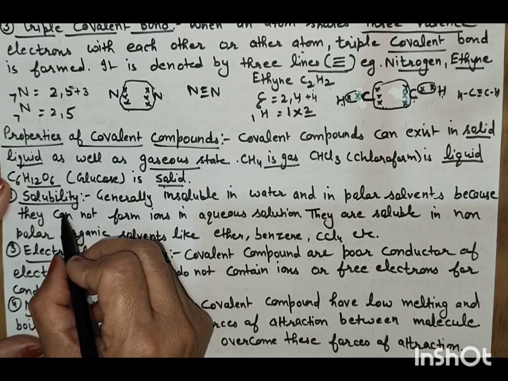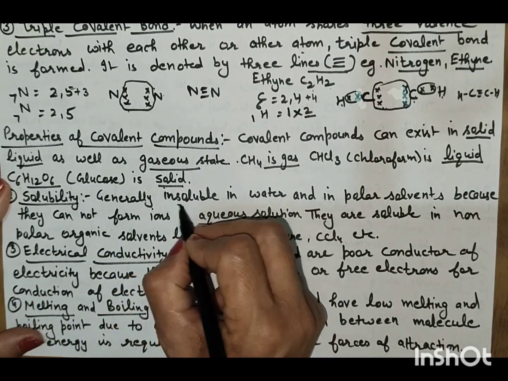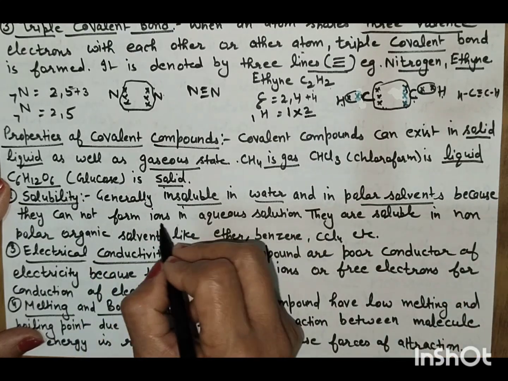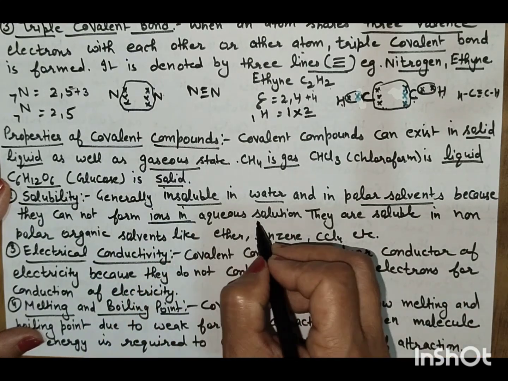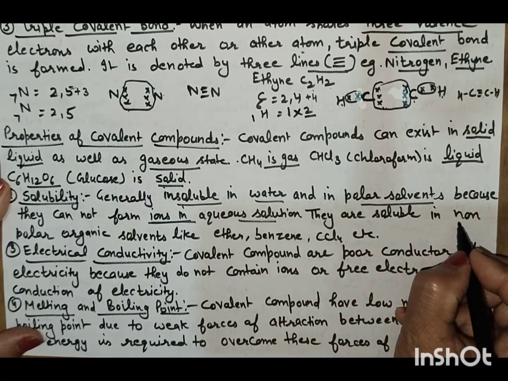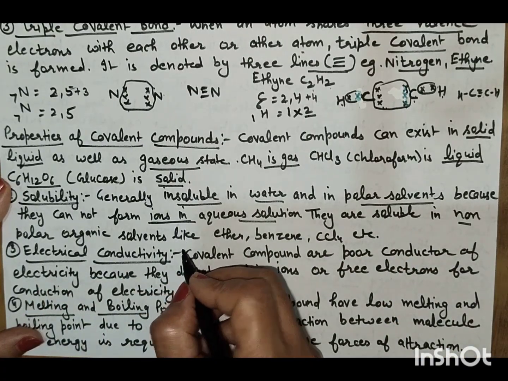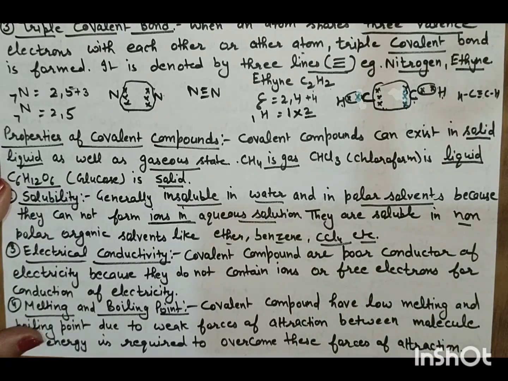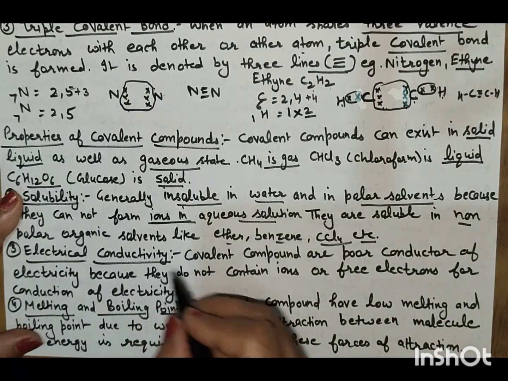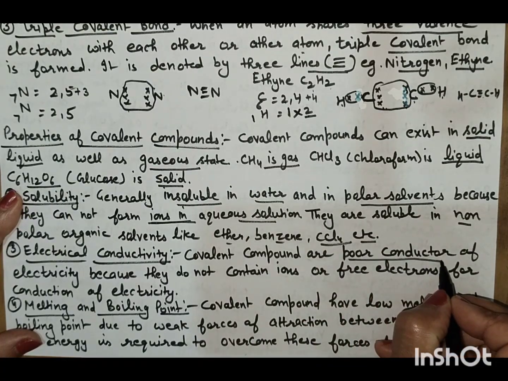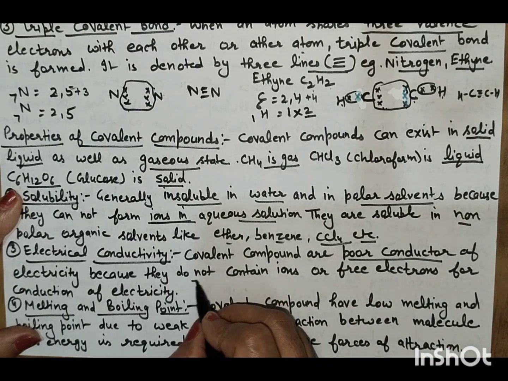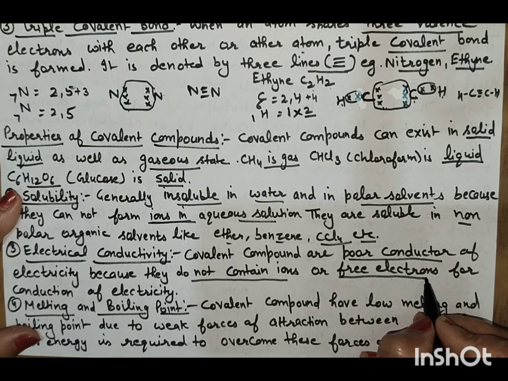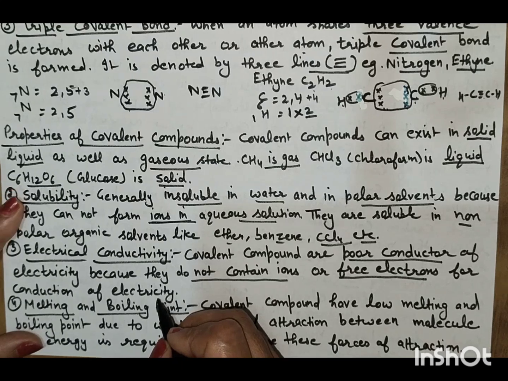Solubility. Generally, covalent compounds are insoluble in water and in polar solvents because they do not form ions in aqueous solution. They are soluble in non-polar organic solvents like ether, benzene and CCl4. Electrical conductivity. Covalent compounds are poor conductors of electricity because they do not contain ions or free, mobile electrons for the conduction of electricity.